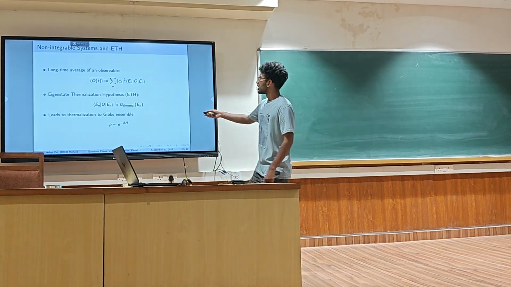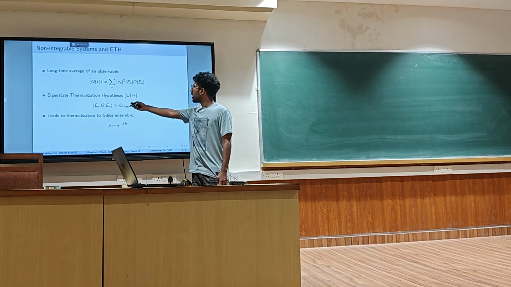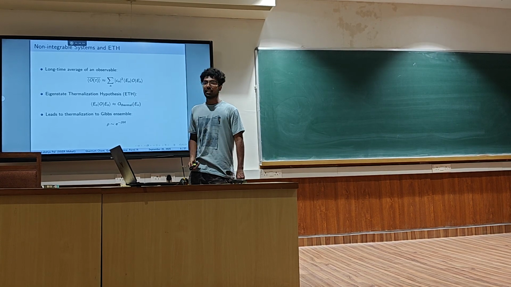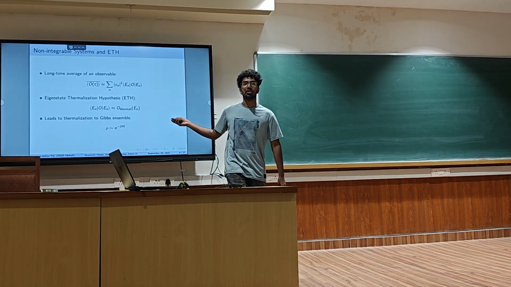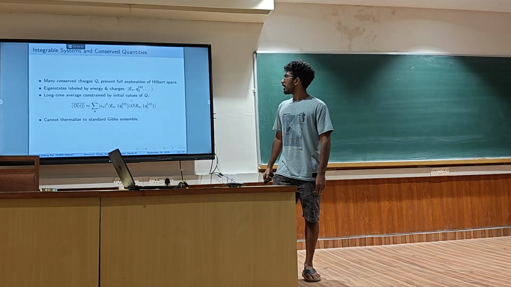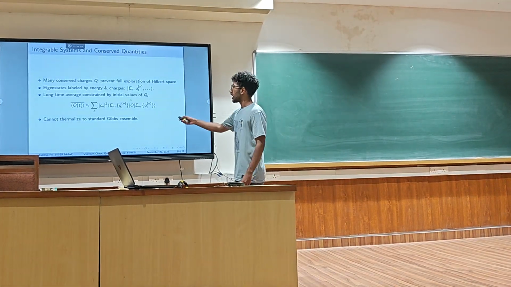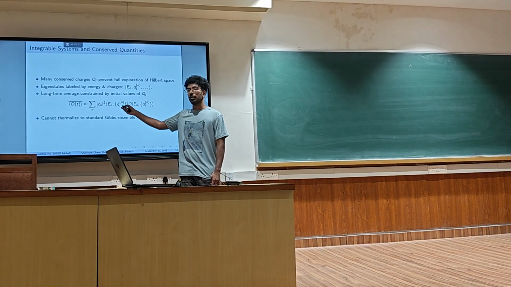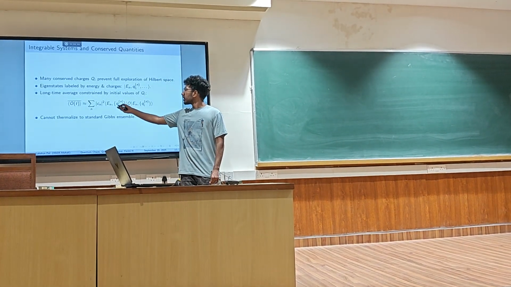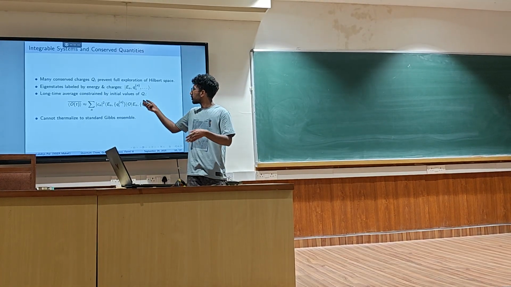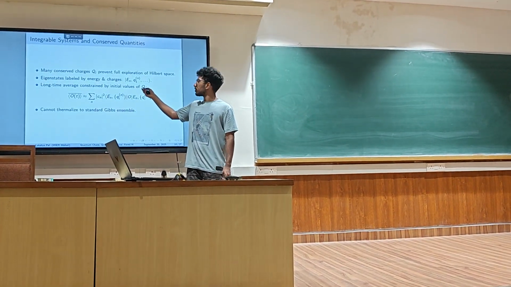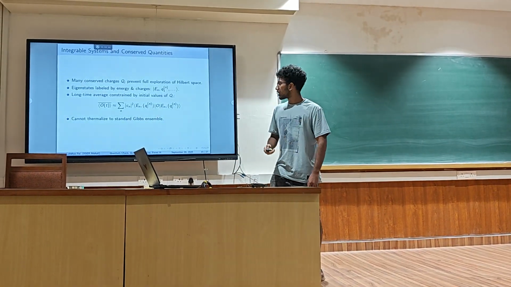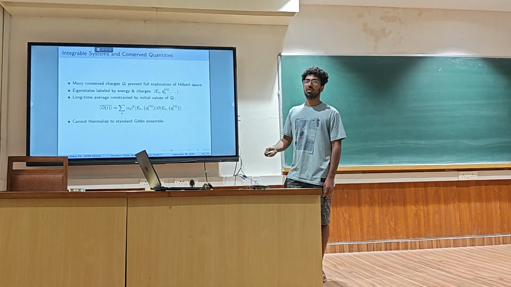So basically, if we have our energy eigenbasis, it says that the expectation value of the operator is just the thermal average of it. This leads our system to thermalize to a Gibbs ensemble. Whereas for integrable systems, because all of these eigenstates are labeled with the conserved charges, you can't actually access the whole energy eigenbasis. Our energy eigenbasis is kind of like a corridor which is governed by the initial conserved charges. So our expectation value would look something like this. Because of this, we cannot thermalize to a standard Gibbs ensemble.